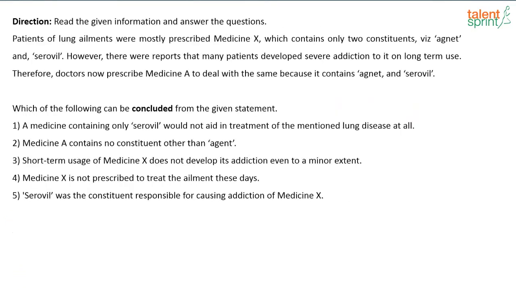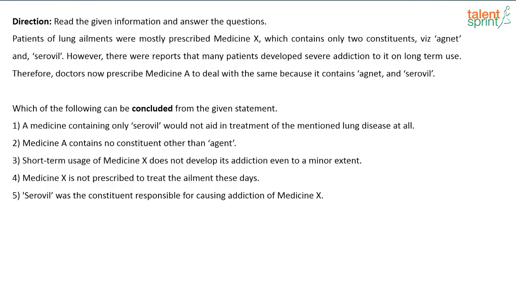Next one. Patients of lung ailments were mostly prescribed medicine X, which contains only 2 constituents, namely agnet and cerovil. However, there were reports that many patients developed severe addiction to it on long-term use. Therefore, doctors now prescribe medicine A to deal with the same because it contains agnet and cerovil. Which of the following can be concluded from the given statement?